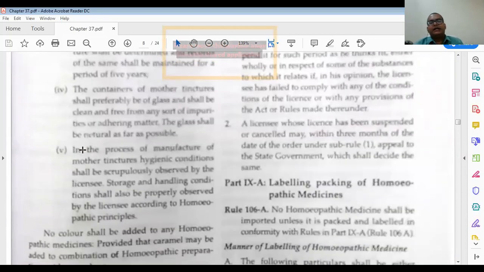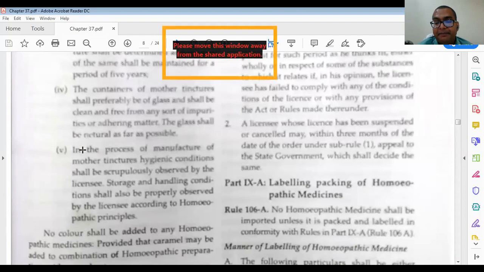We will come to the next part. Again it is important. Many times it came as a long question. Part 9A, explain labeling and packing of homeopathic medicines. We have studied about 6, then 7. Then this is 9A, labeling and packing of the homeopathic medicine.